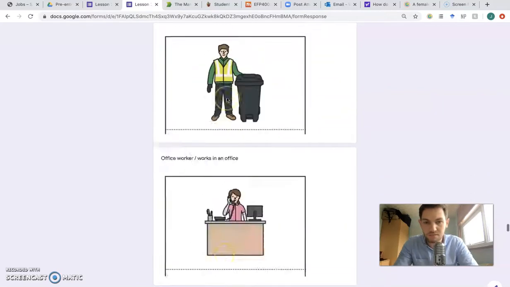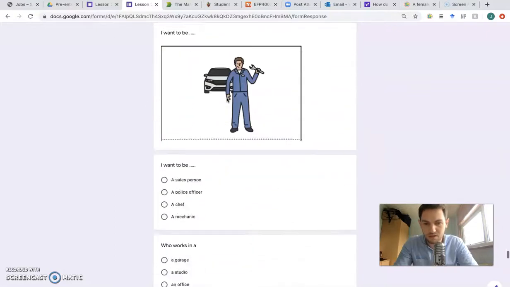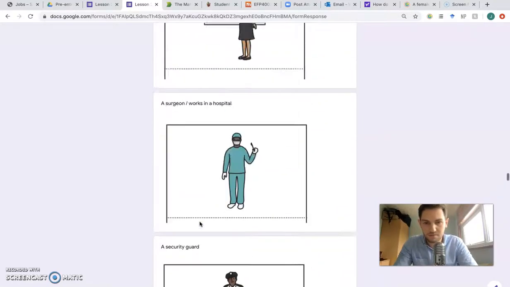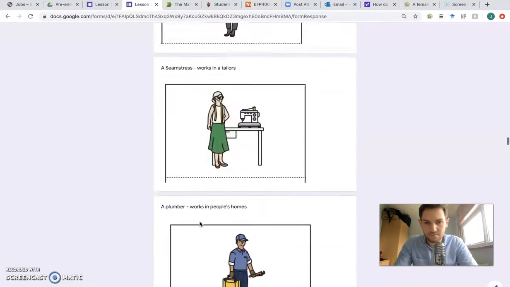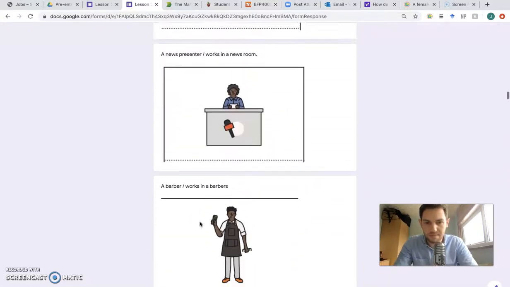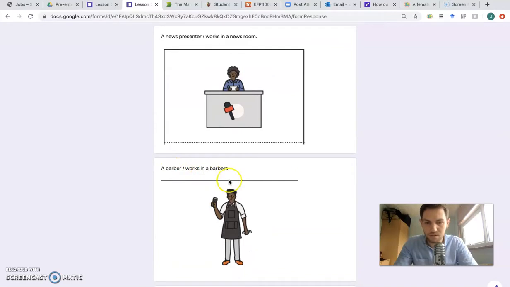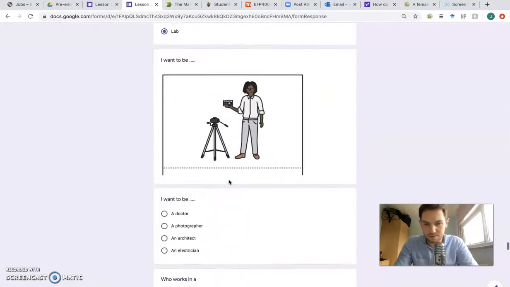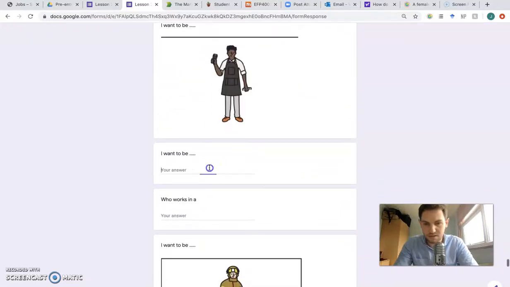Okay, I want to be. You'll have to look up and find out. Choose the right answers, and then you'll have to look and write the answers here. So I want to be. Let's have a look. Keep scrolling. There you go. A barber who works in a barber's. I want to be a barber who works in a barber's.